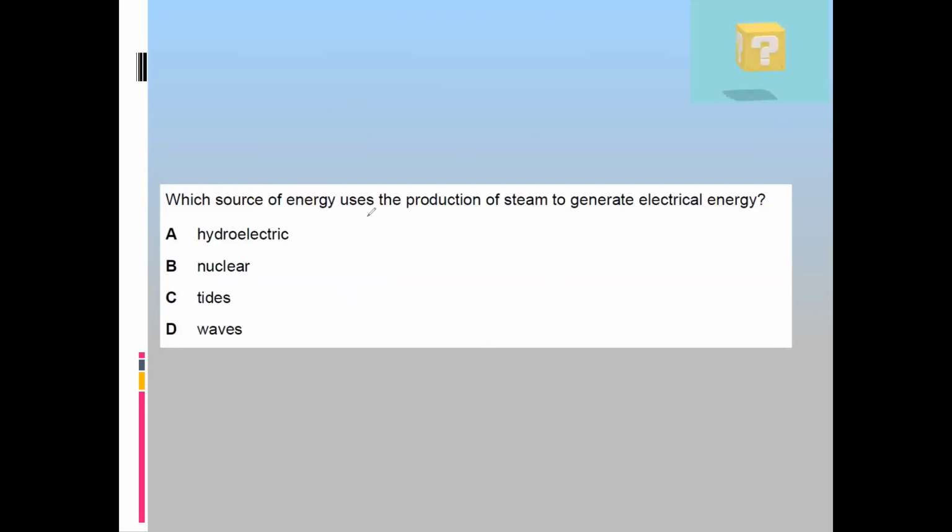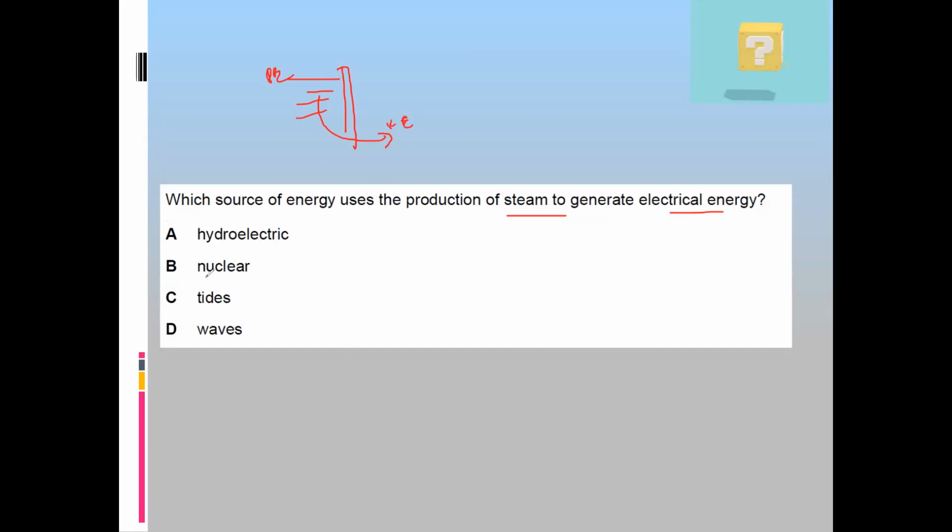Which source of energy uses the production of steam to generate electricity? In which one do we produce steam to generate electricity? Hydroelectric, nuclear, tides, or waves? In hydroelectric, we do not convert the water into steam. That's wrong. Because in hydroelectric, we allow the water to flow. We store the water behind the dam, and as the water flows, the potential energy changes to kinetic.